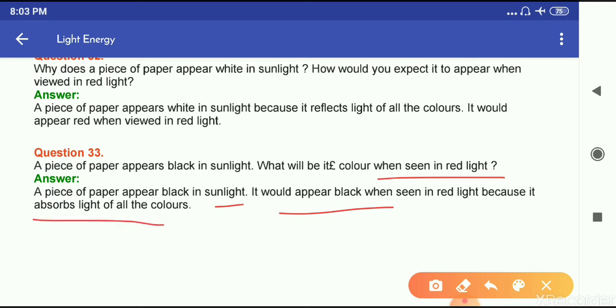Okay, so these are the answers of lesson number 4. You have to complete this work in your notebook as homework, and also you have to learn all these answers, and also you have to complete your book work.